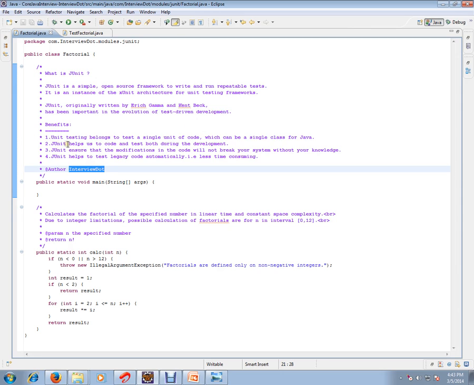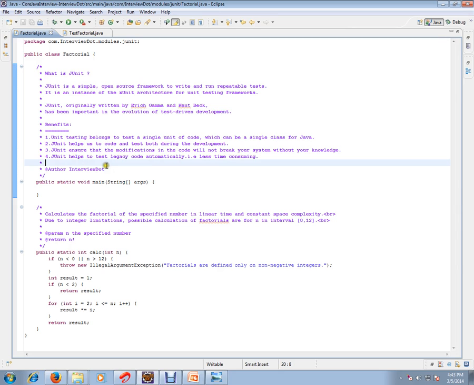What are the benefits of JUnit test cases? JUnit unit testing belongs to a single unit of code. Please remember, always a single unit of code in your class, which can be a single class for Java. JUnit helps us to code and test both during the development. JUnit ensures that modifications in the code will not break your system without your knowledge. So you can be more confident if you have JUnit test cases covering all the scenarios.